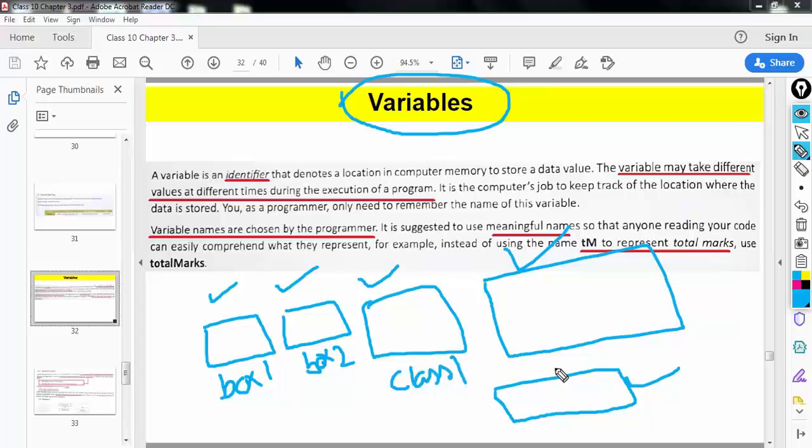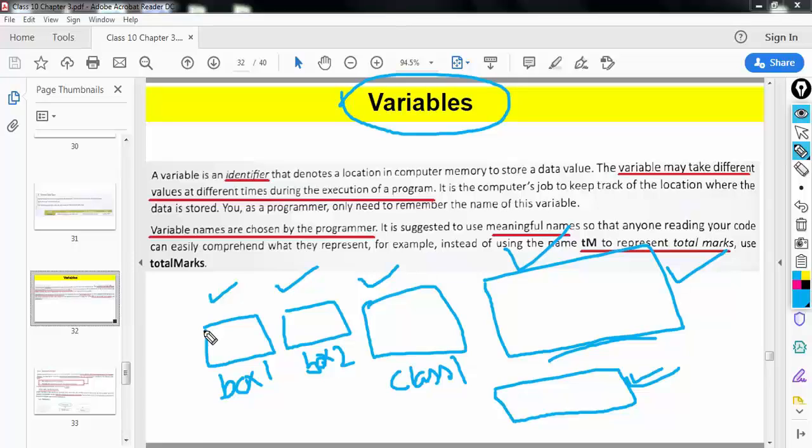Some kind of label will be associated with the different containers. Why do you need the labels? The labels are important because if we want to identify a particular box from thousands of boxes, you must be able to somehow point it out.